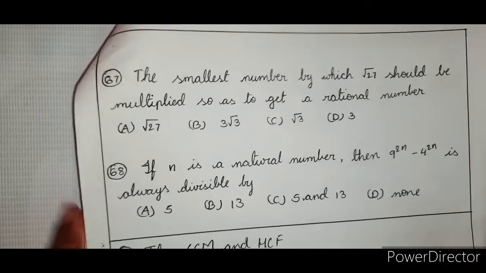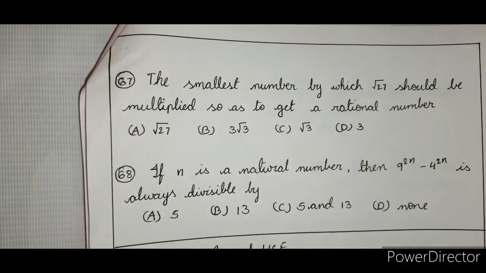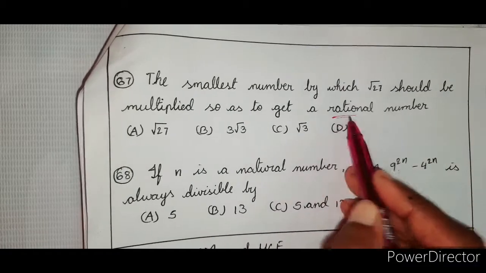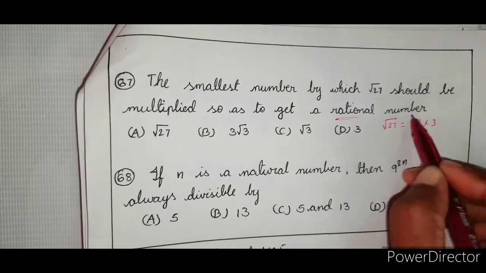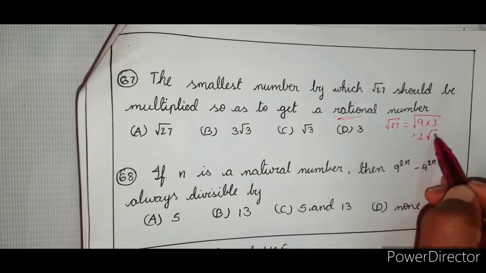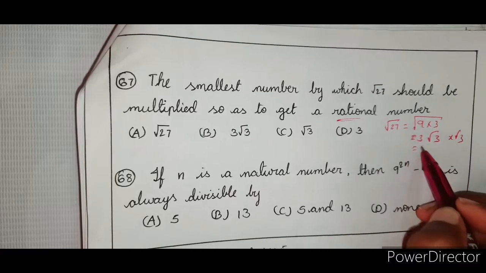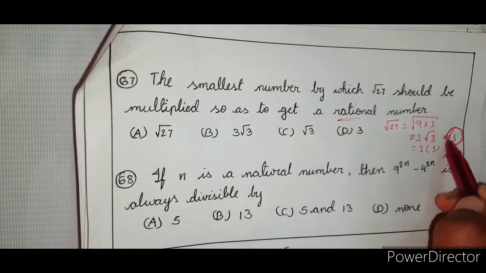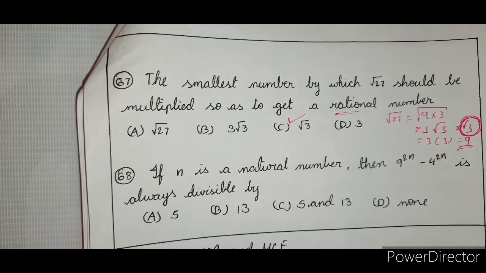So we are left with the last two problems. With this we are done with real numbers, and tomorrow I shall start logarithms. Right, the smallest number by which root 27 should be multiplied so as to get a rational number. Rational number means root should be eliminated. First write down root 27 is equal to root 9 into 3. Right, root 9 is 3, so 3 into root 3 here. So suppose if I multiply root 3 here, it will become 3 into root 3 into root 3, which is equal to 9. So this is the least number which I can multiply in order to bring a rational number. Right? So therefore root 3.